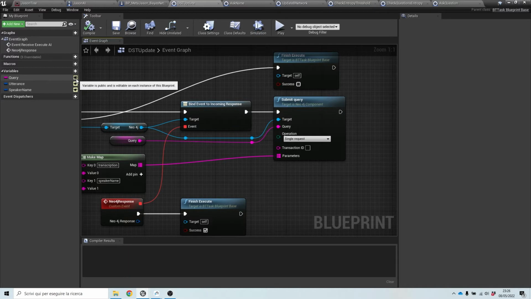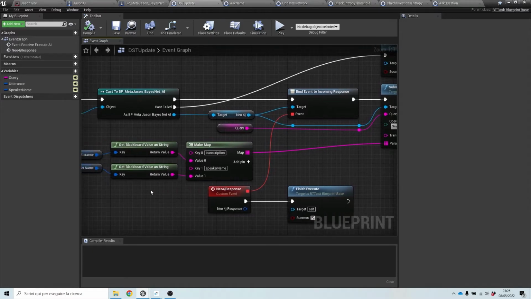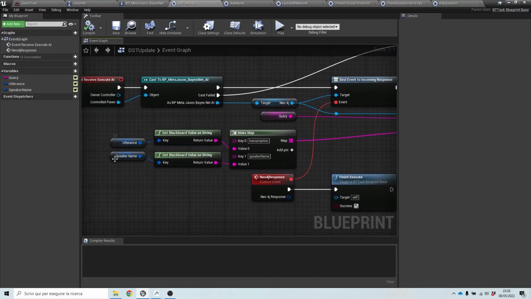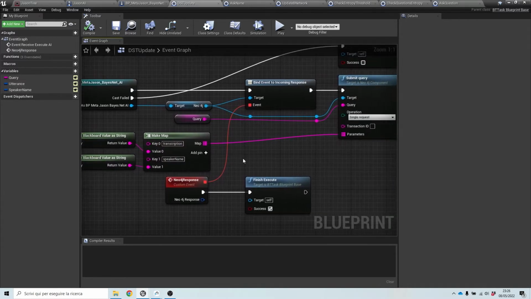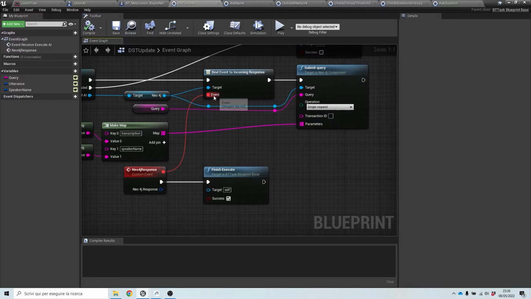As you can see here, the query variable is public. And we use the two keys that are incoming from the blackboard as the parameters of the query. Now, as soon as Neo4j responds, we can indicate that the task succeeded.